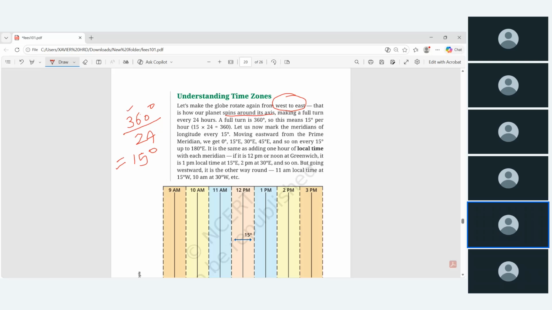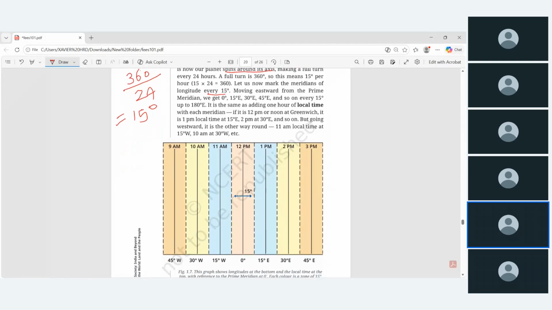For this easy calculation, all the latitudes and longitudes are mentioned in degrees. Okay, let us now mark the meridians every 15 degrees. So 15 degrees west, 30 west, and this 0 degree is the Greenwich meridian or prime meridian, and 15 degrees east, 30 degrees east, and 45 degrees east. This direction, this is this direction. And every 1 hour, this is 1 hour, this 2 hours, 3 hours, like this. And it is the same as adding 1 hour of local time with each meridian.